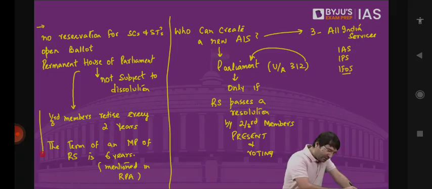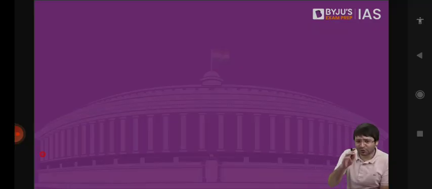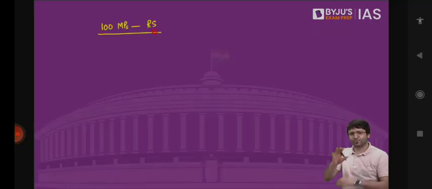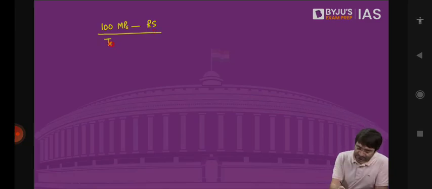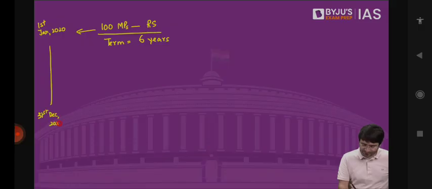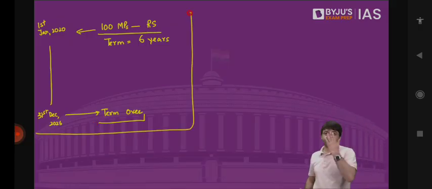No. Let's discuss. Let's assume for a while that there are 100 MPs in the Rajya Sabha. What is the term of an MP of Rajya Sabha? 6 years. That means if these 100 MPs were elected on 1st January 2020, then on 31st December 2025, their term is over. Because the term is 6 years. Which ultimately means on 31st December 2026, Rajya Sabha would be vacant. There will be nobody in Rajya Sabha. Rajya Sabha would be dissolved.